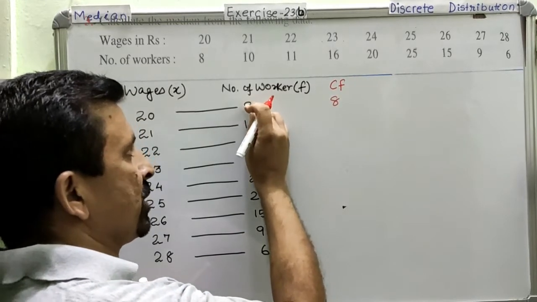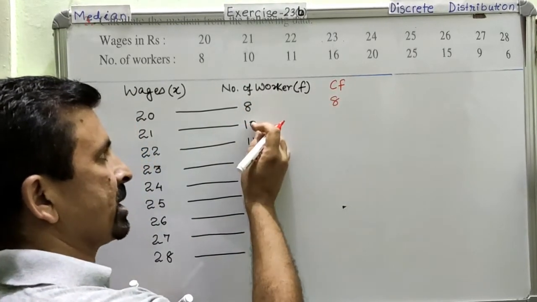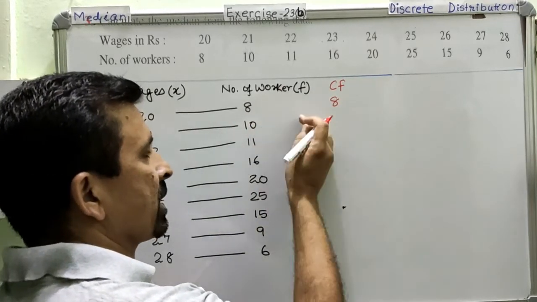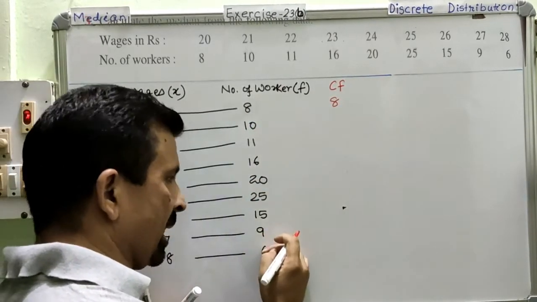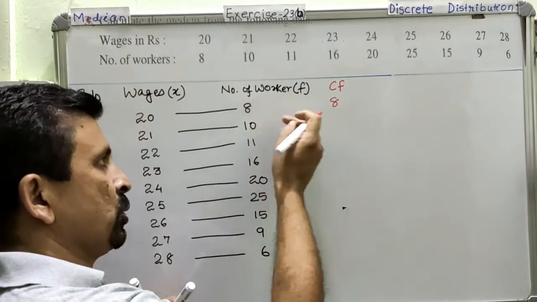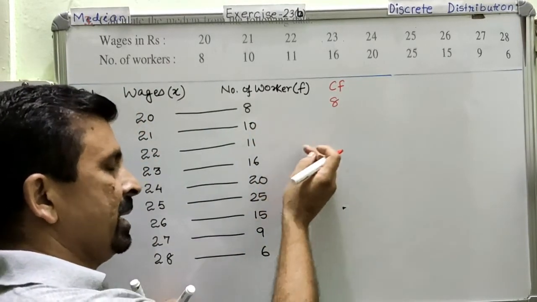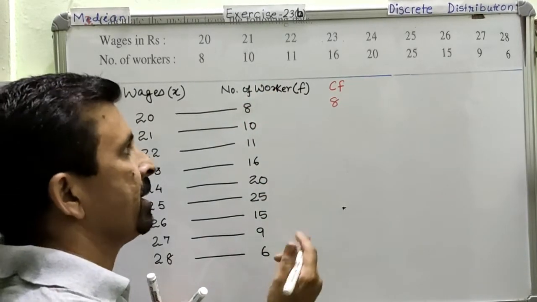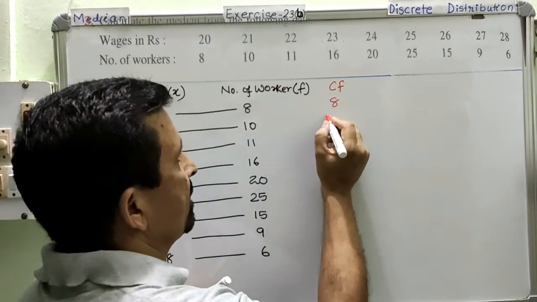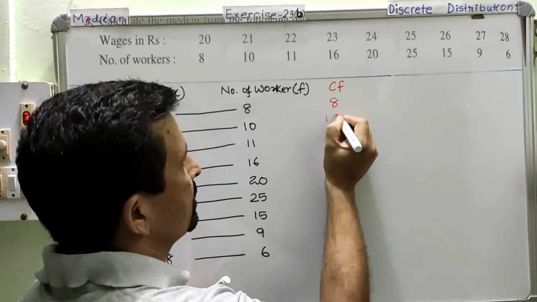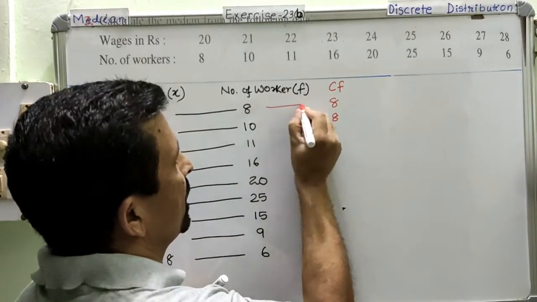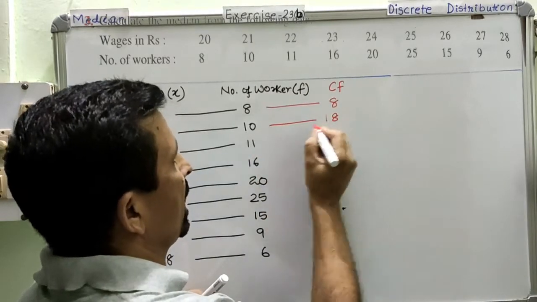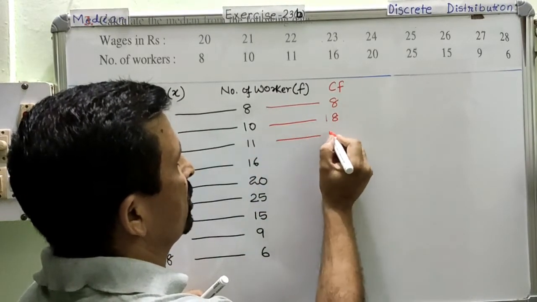Either you can add vertically, or you can add diagonally. Adding diagonally is more comfortable because as you go down, if you follow this diagonal method, it will be easy for you. Otherwise, you will have to go vertically and add all. So 8 plus 10, 18. I will draw the line so that it is clear. Now here we again add these 2 and this gives 29.